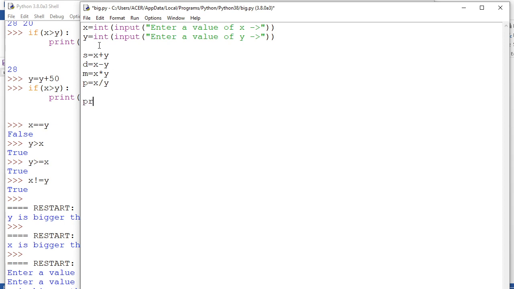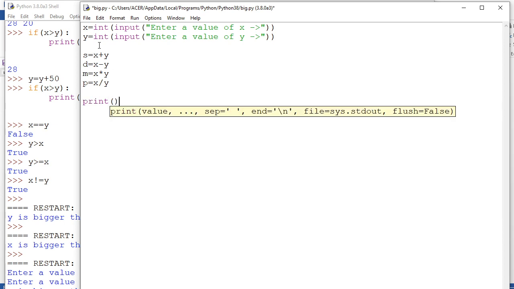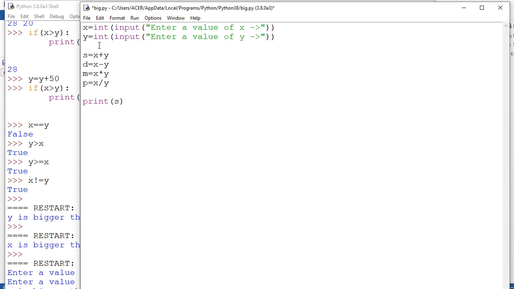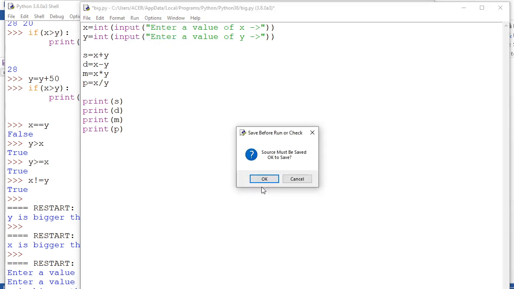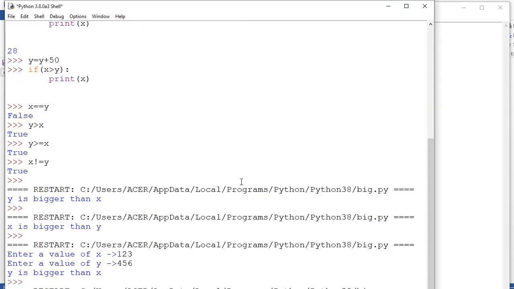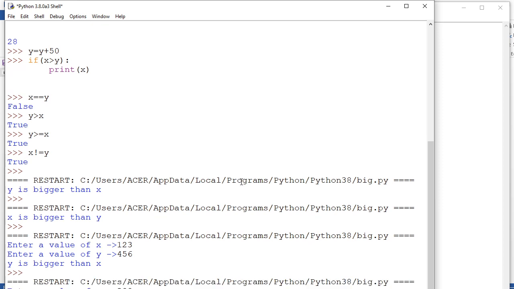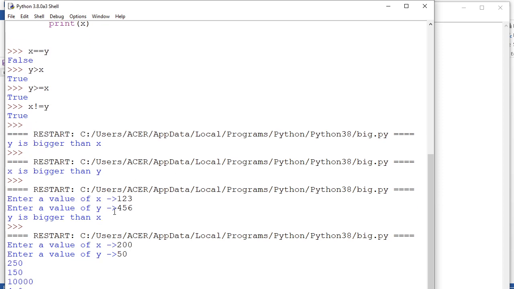So what I can write here: print, s will be printed, then I am writing print, d will be printed, then print, m will be printed here, then again print, modulus p will be printed here. Then let's run this program and check it out. I am going to run this program, enter the value of x. X is 200, and y is 50. So here are the answers.